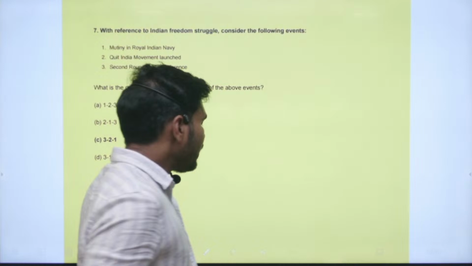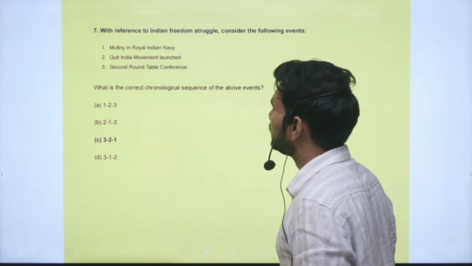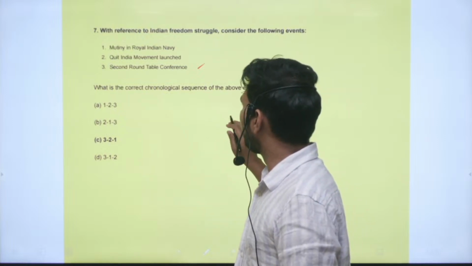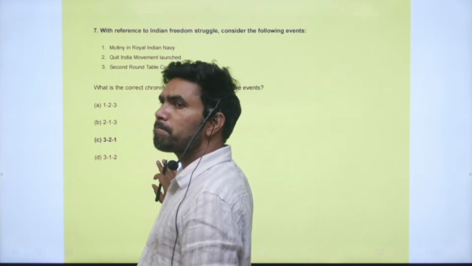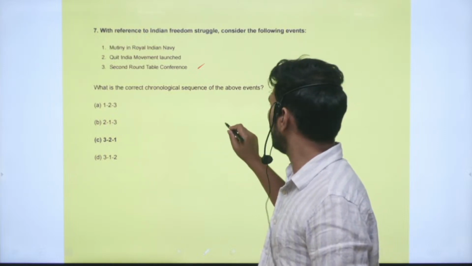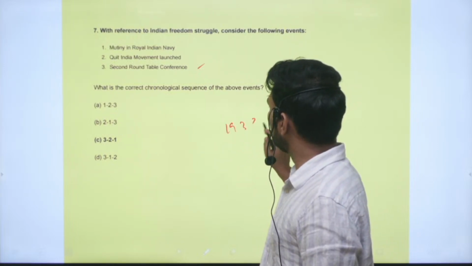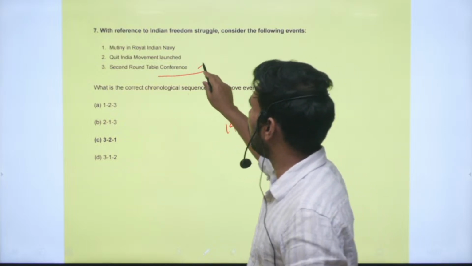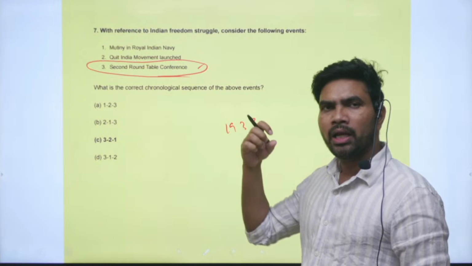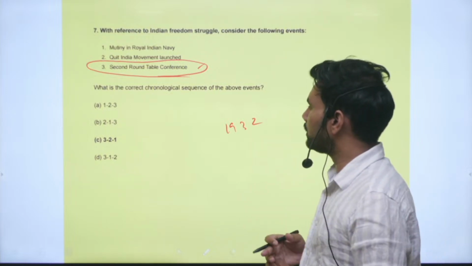We can say it is a relatively easy question. The second roundtable conference, you know very well, happened immediately after the temporary suspension of the civil disobedience movement. So effectively during 1931, the second roundtable conference happened. This is the earliest event among the three.